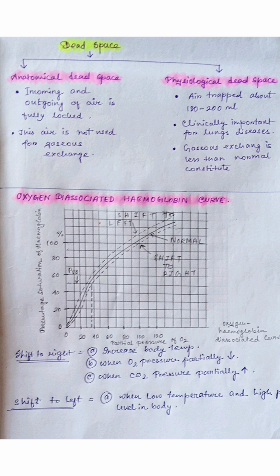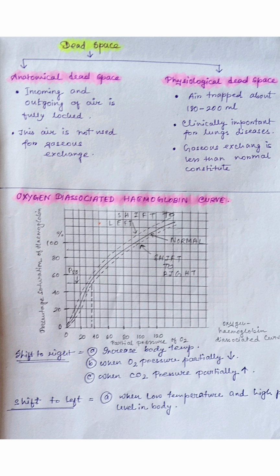In physiological dead space, about 180 to 200 milliliter of air is trapped. It is clinically important for lung diseases such as asthma and other diseases also. Gaseous exchange is less than normal. Normally the quantity of gaseous exchange is high, but in this dead space gaseous exchange is less than normal. But in anatomical dead space, no gaseous exchange can be seen.